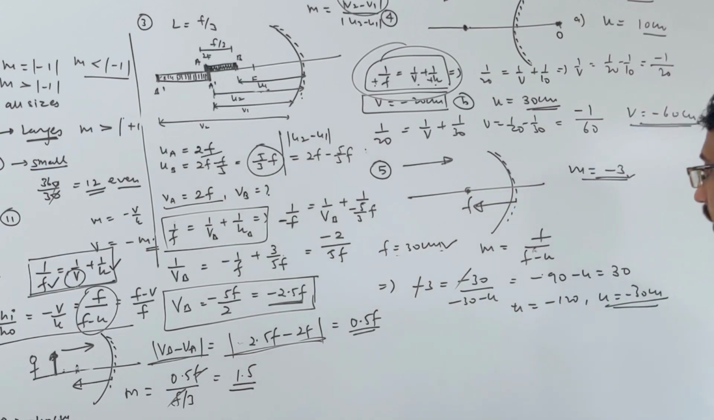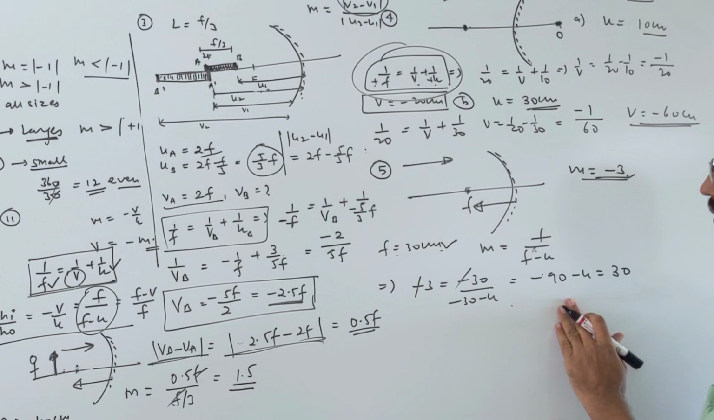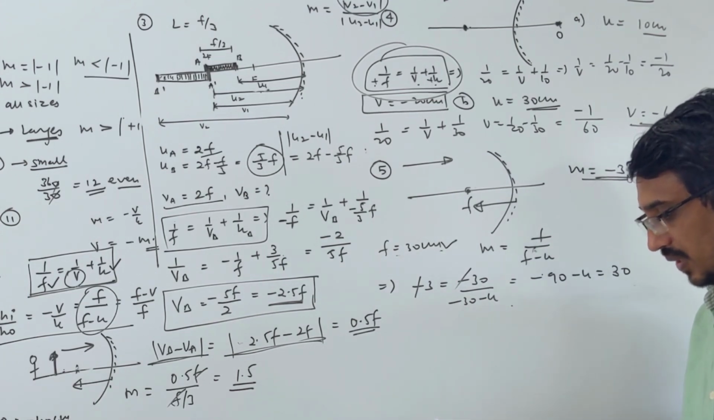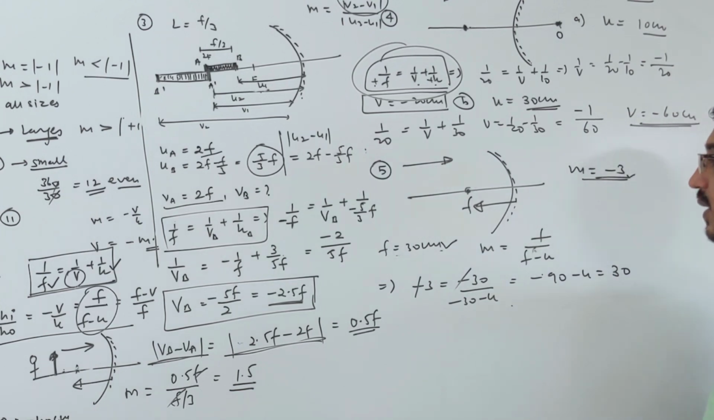No, I am getting a little wrong answer. Why? My calculation went wrong here, I think. Look here. What is given? Image, sorry, focal length given: 30 centimeters. They are asking what the object distance is.